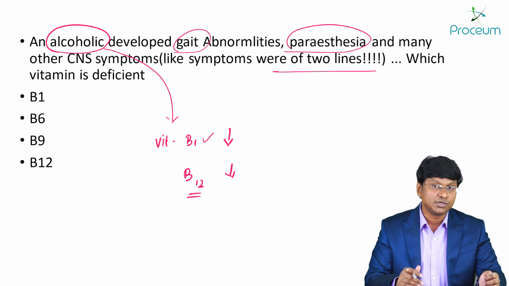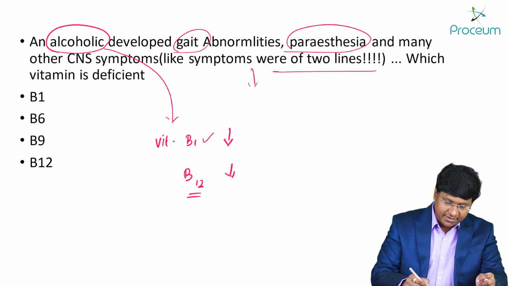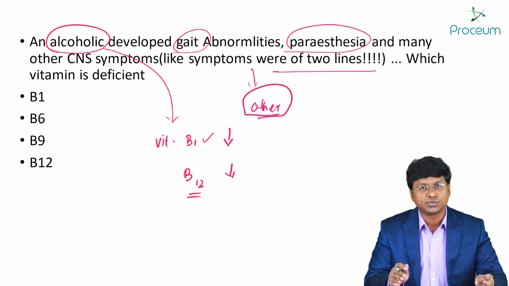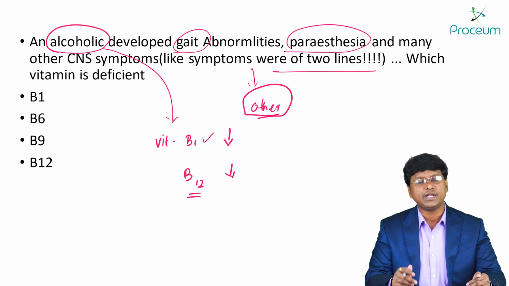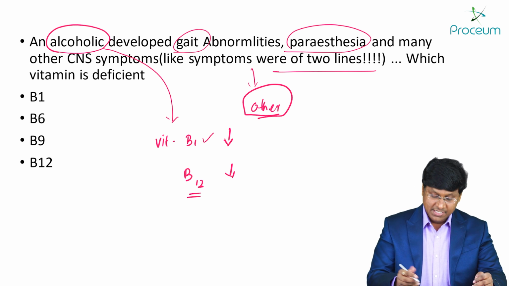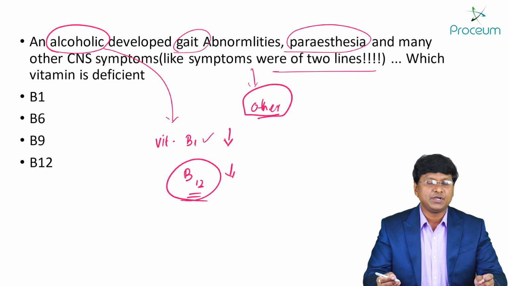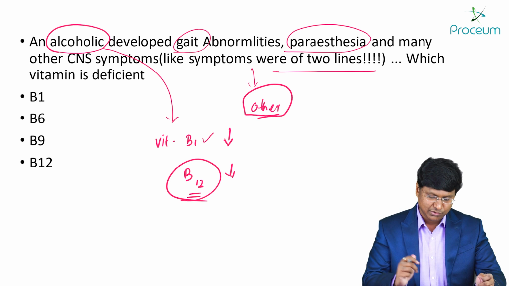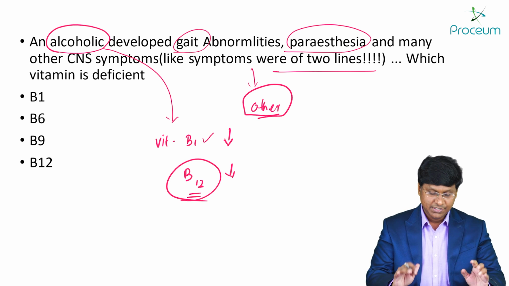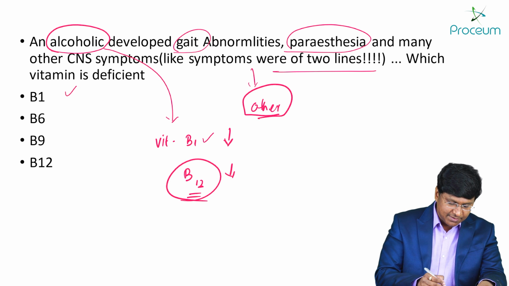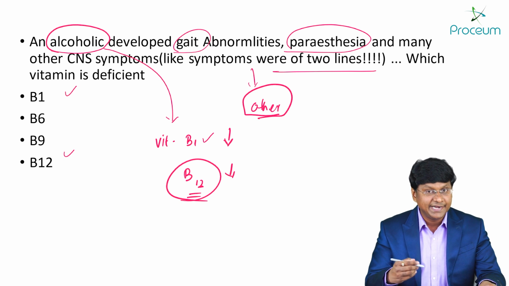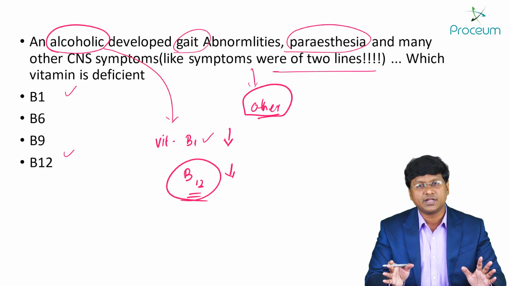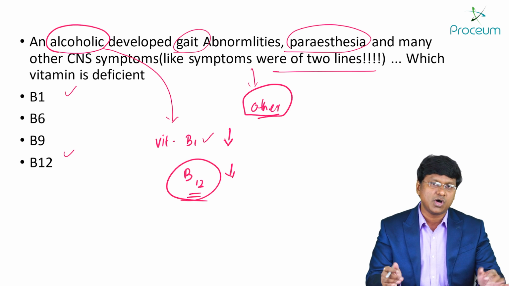So how can I come to a conclusion on this particular question? It is only if I know the other manifestations in this question that I can conclude whether it is B1 deficiency or B12 deficiency. Why B12 deficiency? Because of impaired or reduced nutrition intake by an alcoholic, that can cause B12 deficiency. So the answers are both B1 and B12. Depending upon the additional clinical manifestations, we can narrow the answer to either B1 or B12.